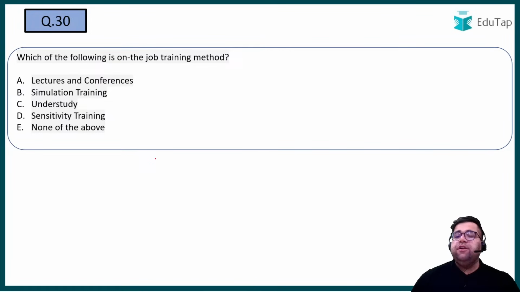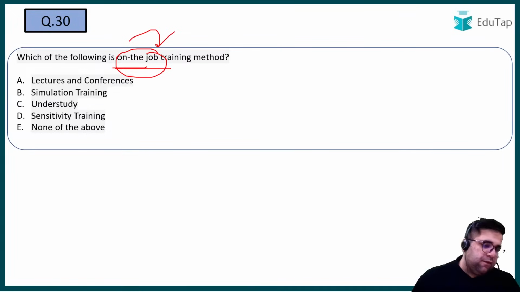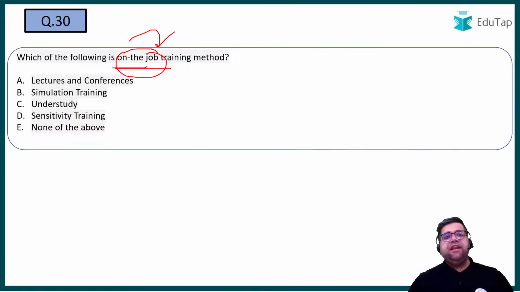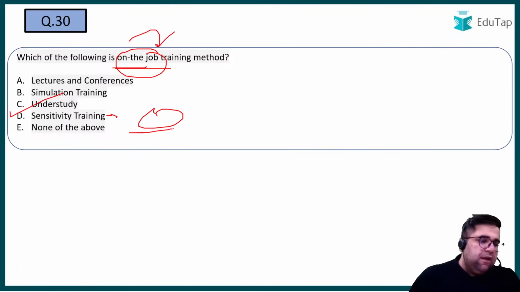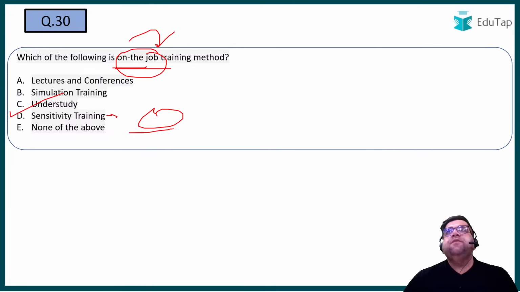On the job means you try to learn in that particular job environment itself. So which of the following is on the job training? Lectures and conferences, no. Simulation training, you are not doing it on the job, rather you are doing it in some training space. Understudy, sensitivity training. Sensitivity training again happens behind closed doors. Understudy is the correct answer because under understudy, a person is learning from the master.